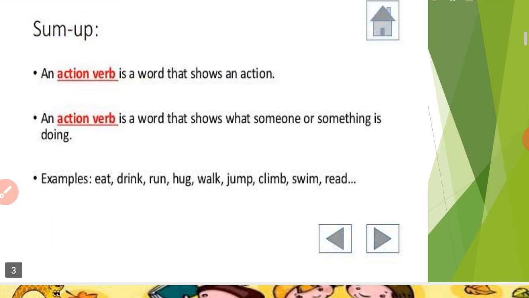So action verbs tell us what the subject of the sentence is doing. For example, Rahul and Vijay ride the bus to school each morning. So what are Rahul and Vijay doing? They are riding the bus. A dog ran across the yard. So what is the dog doing? Right. So simply, what the subject has done is known as the verb.